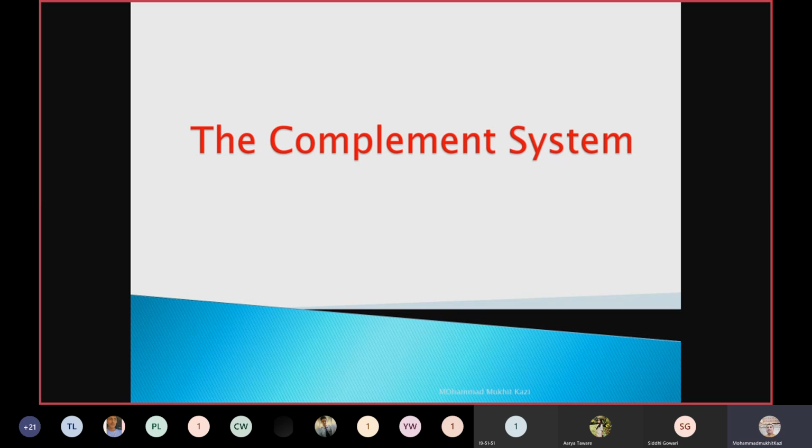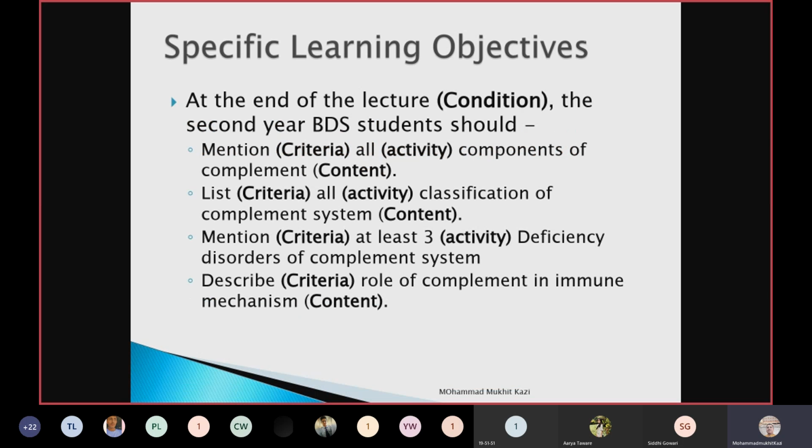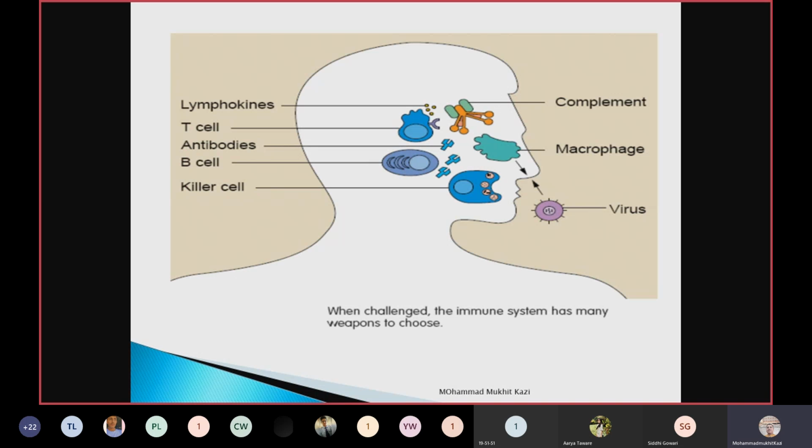It includes serum and membrane-bound proteins that function in both acquired and constitutive, that is natural, host defense systems. The term complement referred to the system of factors which occur in normal serum and are activated characteristically by antigen-antibody interactions, and subsequently mediate a number of biologically significant consequences.